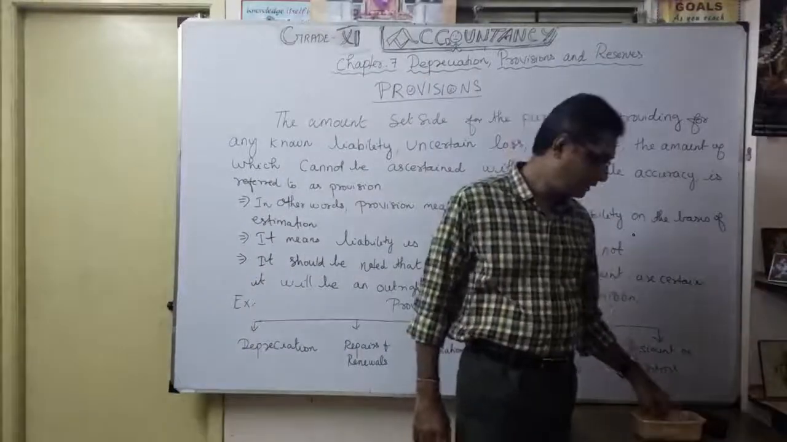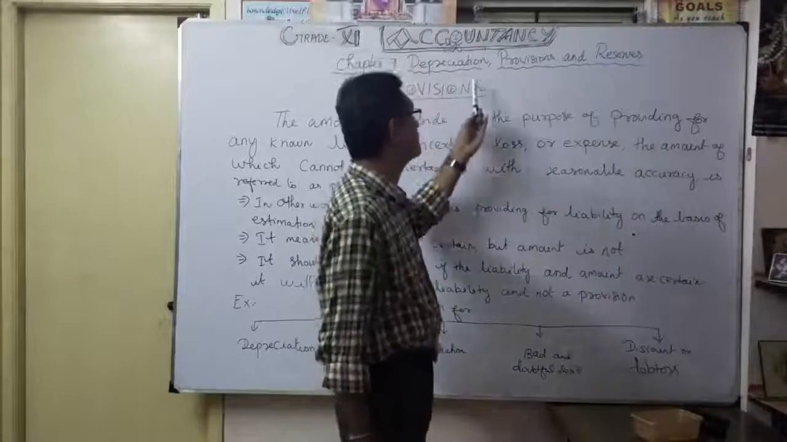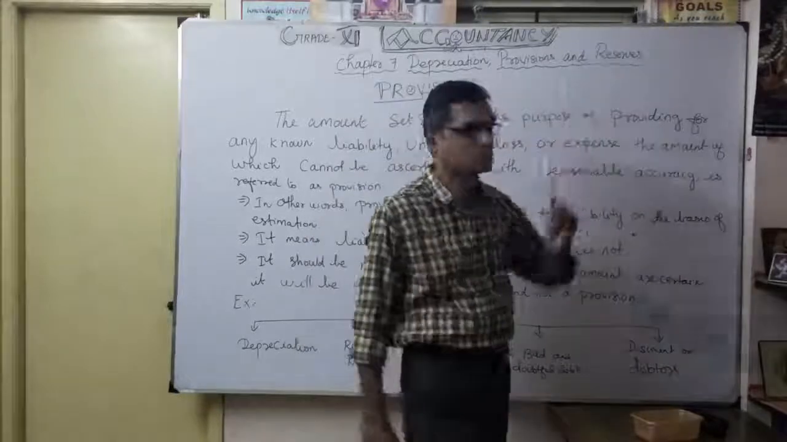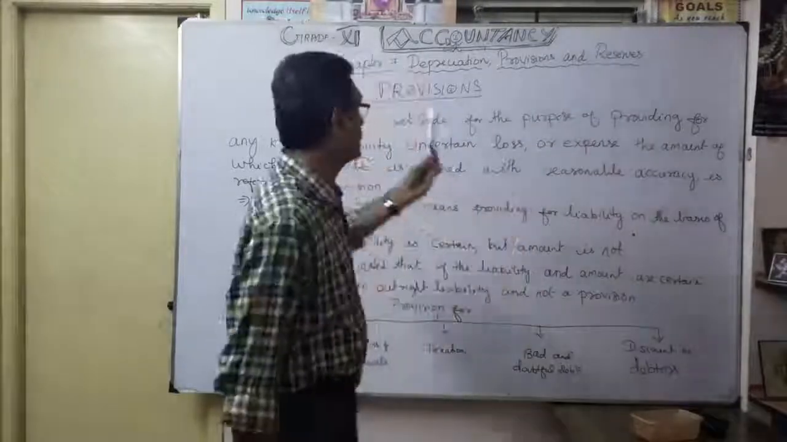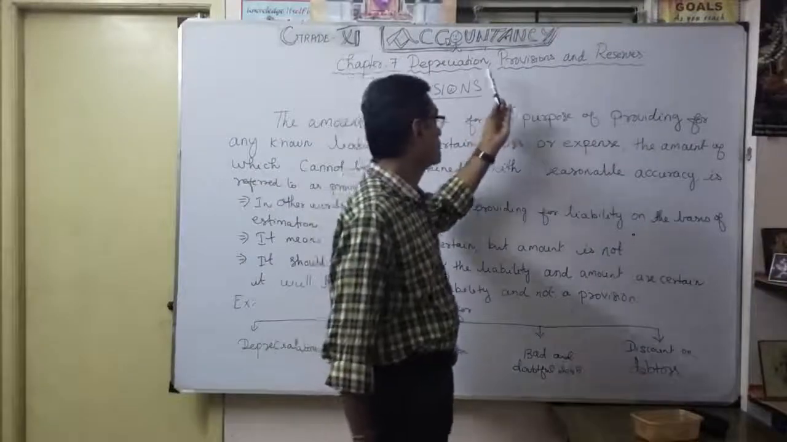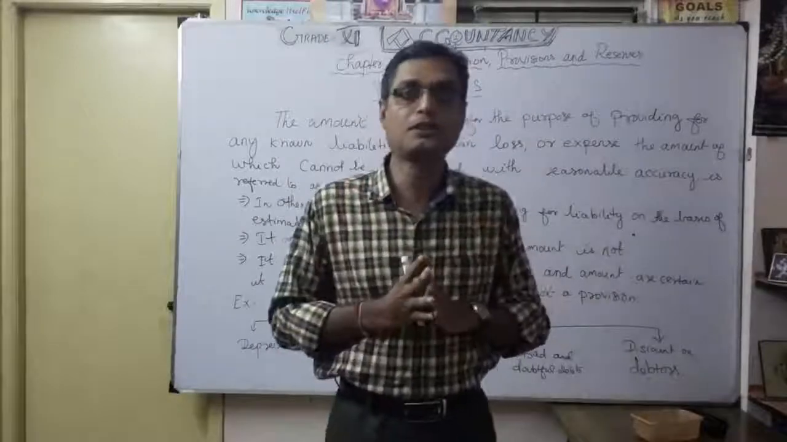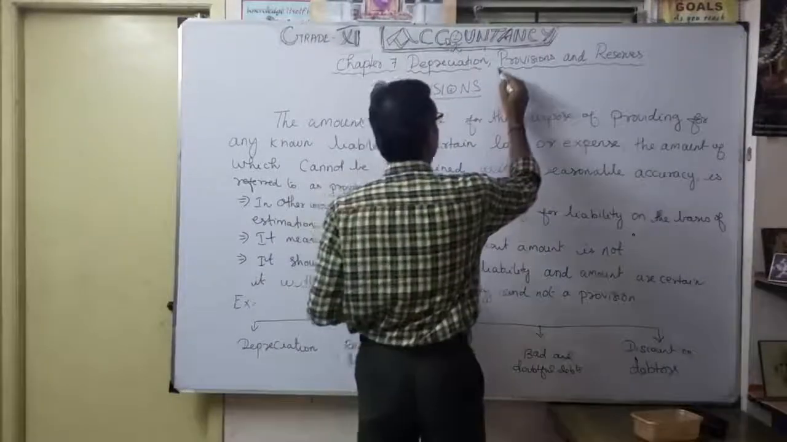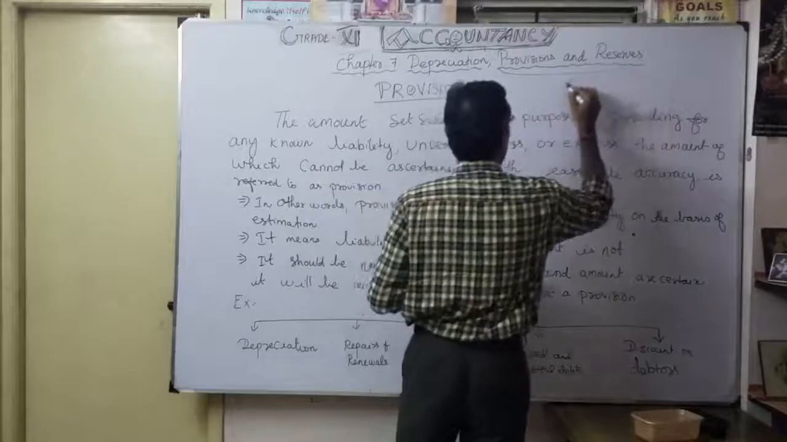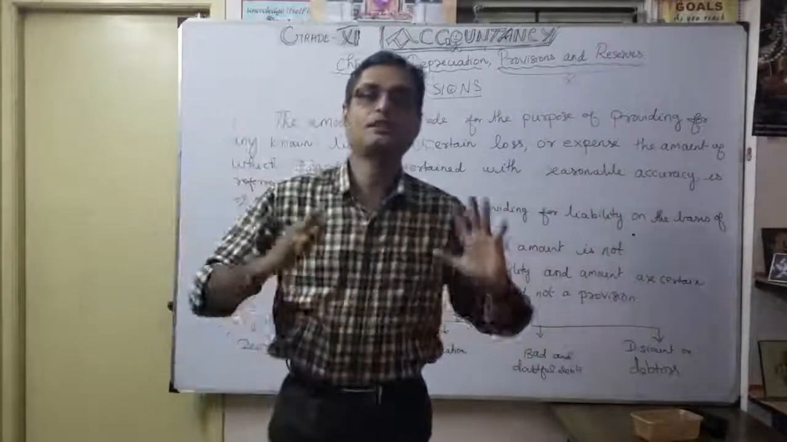Under this chapter, there are two contents. One is depreciation, the other is provisions and reserves. That's the title of chapter number 7: depreciation, part 1, and provisions and reserves, part 2. So first we are going to discuss provisions and reserves. Then we go for depreciation, so that you can clearly understand.